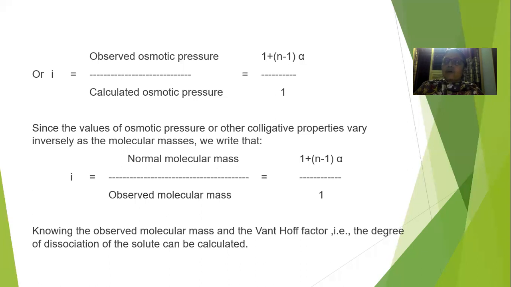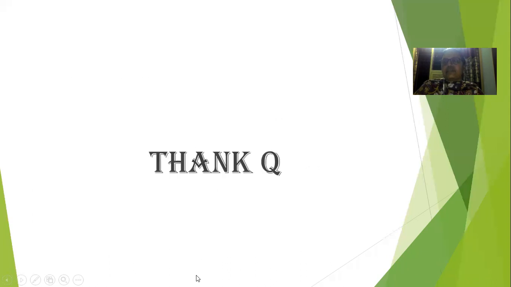After that, we discussed abnormal molecular masses for any solute if it undergoes association or dissociation in a solution. For that, how can we calculate the Van 't Hoff factor? Based on the Van 't Hoff factor, how can we determine the degree of dissociation for any associated or dissociated solute in a solution? That also we discussed in this topic. So with this, we can conclude and finish this topic. We can continue with the next video and the next topic.